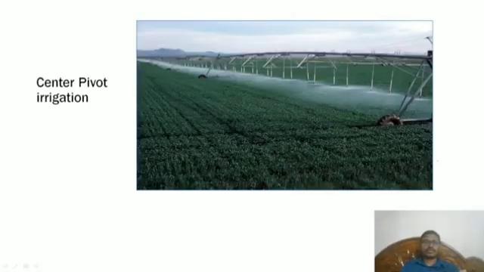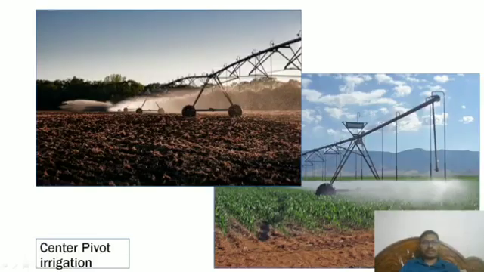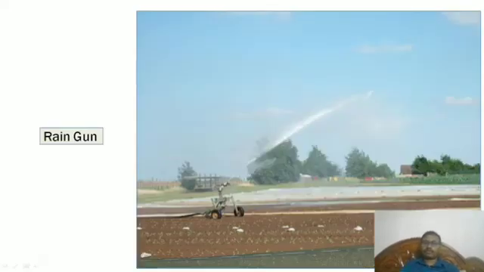So center pivot irrigation system means this is the kind, and a center pivot means you can see one vehicle will be there, it keeps on moving with respect to the water. And rain gun means this is a kind of irrigation where we can make this is also one kind of agriculture.